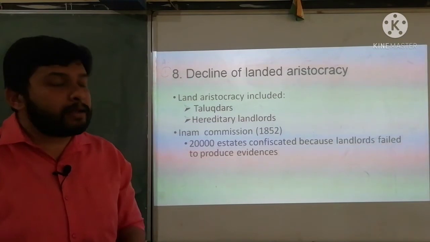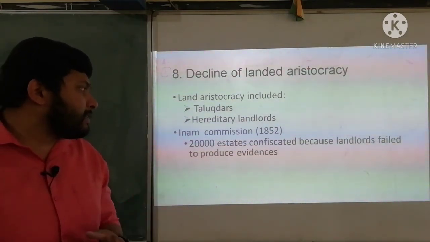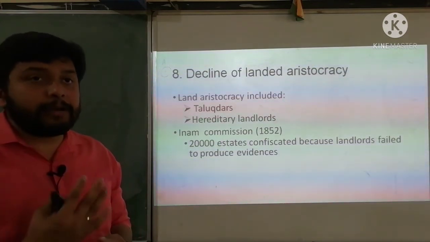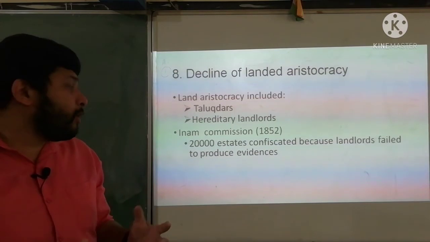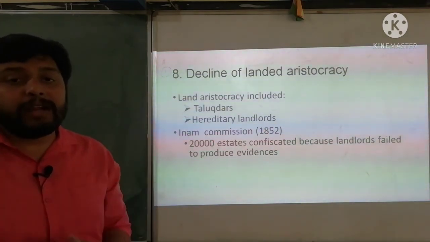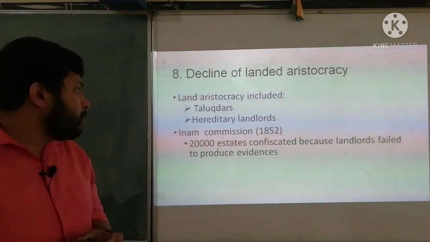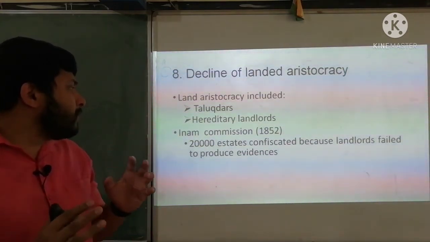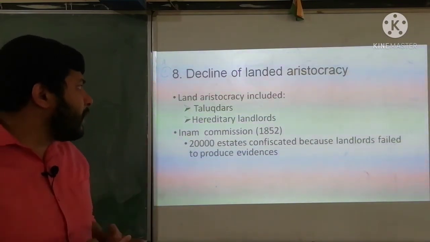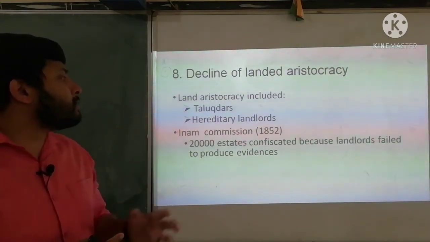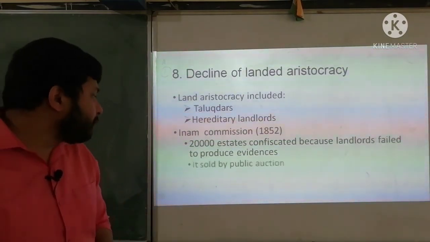So near about 20,000 estates were confiscated by the British administration because the landlords failed to produce documents proving they were the owners of that land. Because of this Inam Commission, the land aristocracy declined, which means they lost their land.